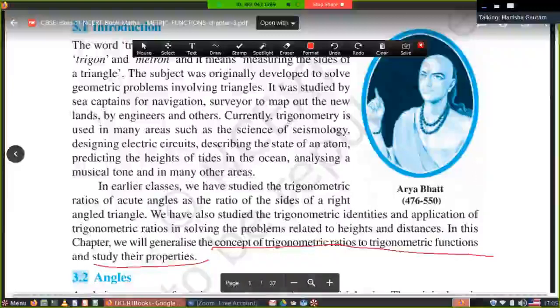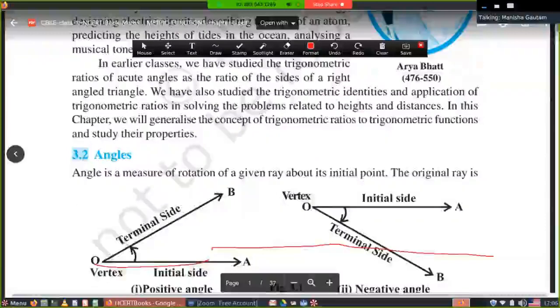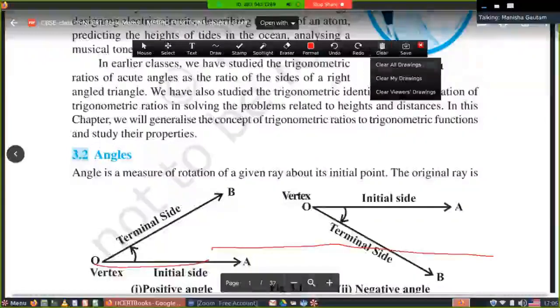What we will study in this chapter: especially, we have studied angles in degrees. Here we will learn about another measurement which you can use in the case of angles. And here we will study both directions, clockwise and anti-clockwise. In previous classes, we have studied only one rotation. Here we will discuss clockwise and anti-clockwise, both directions.